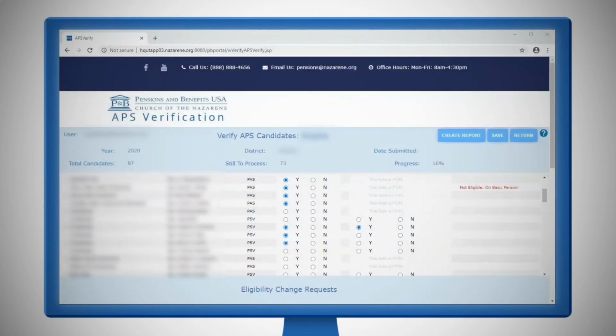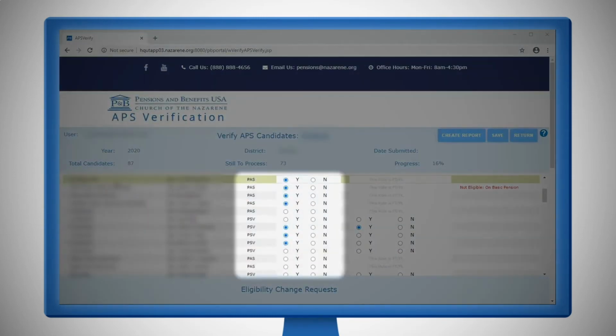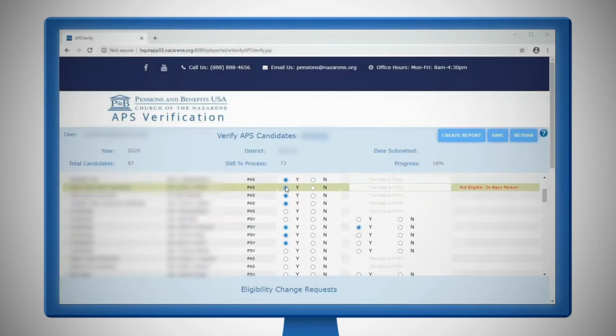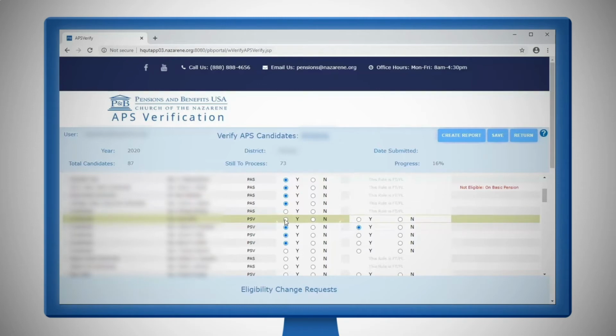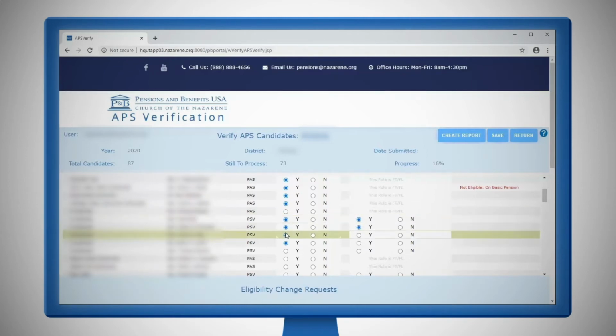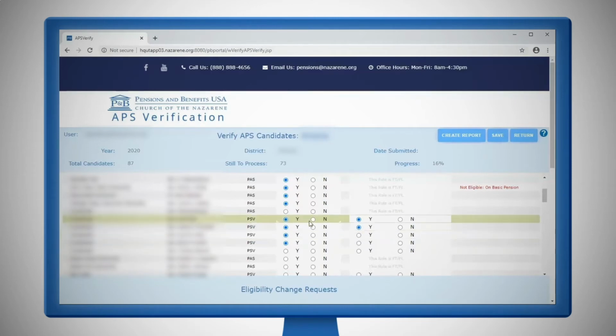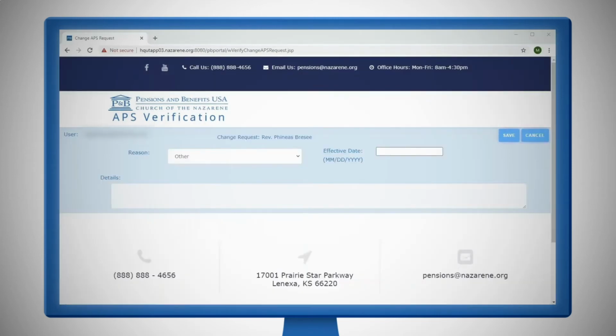As you review the list, pay attention to the roll code for each APS candidate. Based on the information you have, in the correct column, select the Y to affirm the code or N to reject it. In most cases, you will simply affirm that the information is correct with the Y option. If, however, it is incorrect, select the N option. This will open the Change Request screen. Here, you will provide details regarding the correction you are making. As you can see, we first need to know the reason.